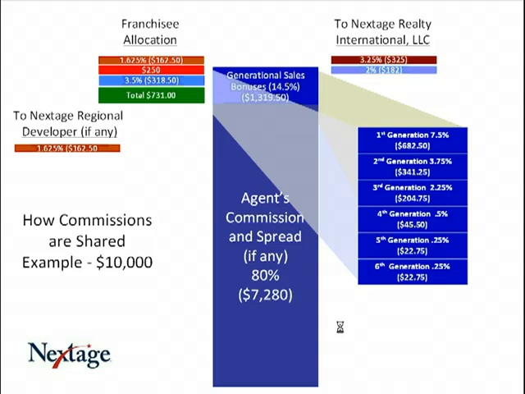The second thing is that everybody has an opportunity to build their team as big as they want to, and that means that the geometric progression kicks in, and even though the fourth, fifth, and sixth generation doesn't pay much on each transaction, there conceivably could be a large number of transactions which would generate a nice additional revenue. So I hope that helps you understand how the Nextage compensation plan works.